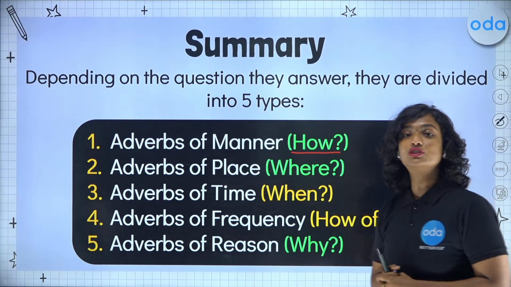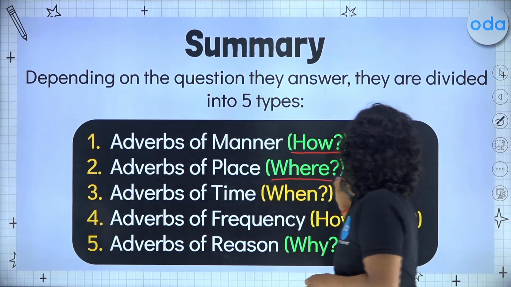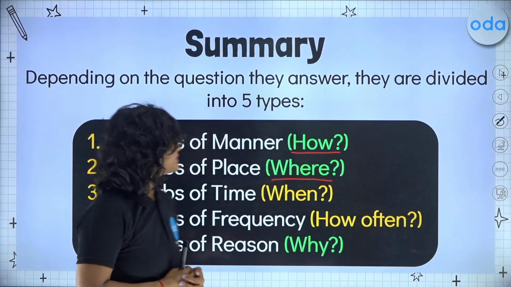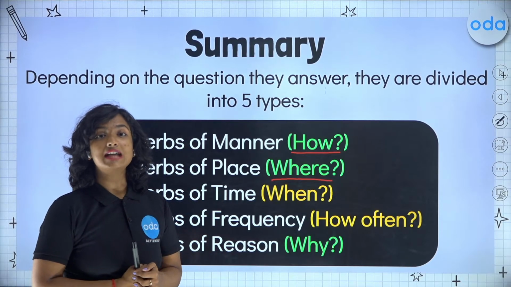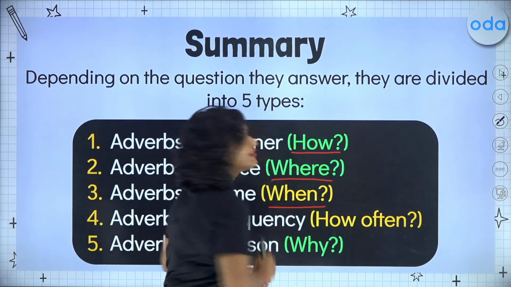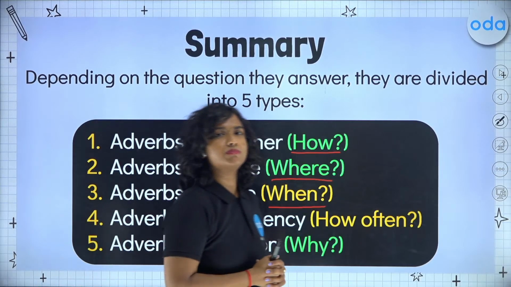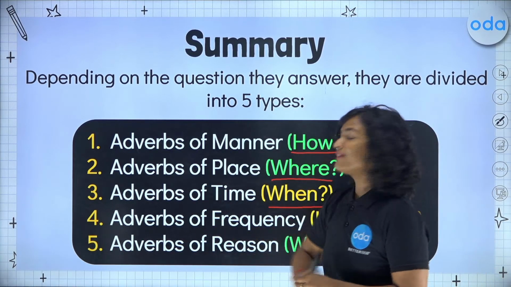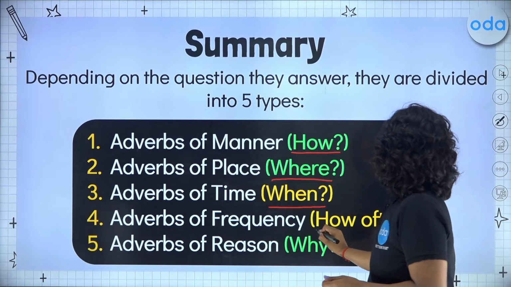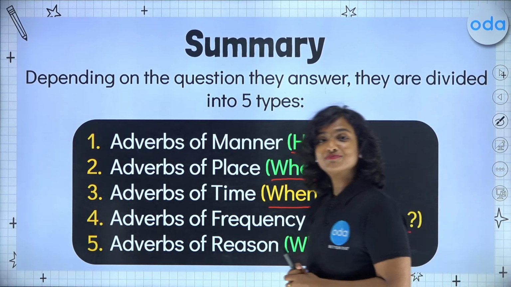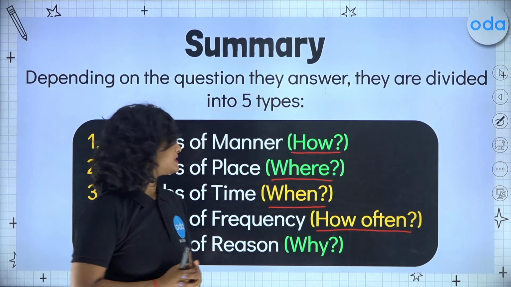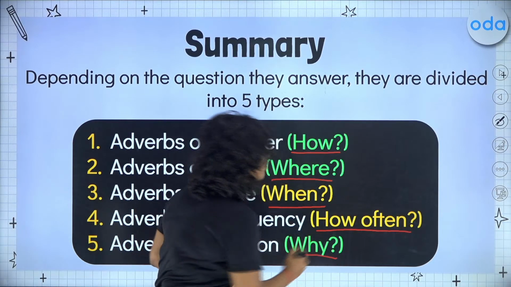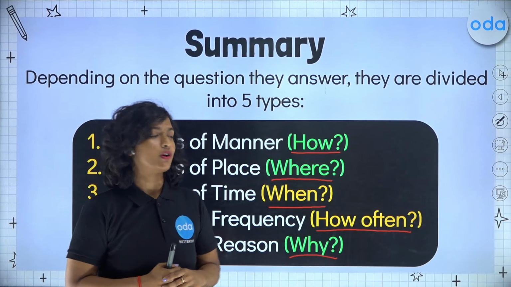Second type, adverbs of place, which answer the question, where was the action being performed or where is the action being performed? Third, we have adverbs of time, which answer the question, when? When was the action performed? When is it being performed or when will it be performed? Then we have adverbs of frequency, which answer the question, how often? How often is this action being performed? Lastly, we have adverbs of reason, which answer the question, why? Why is this action being performed?